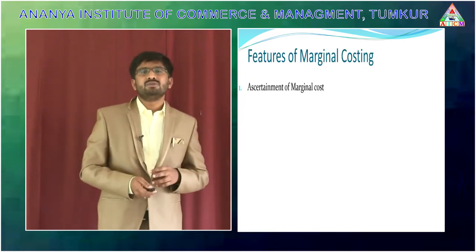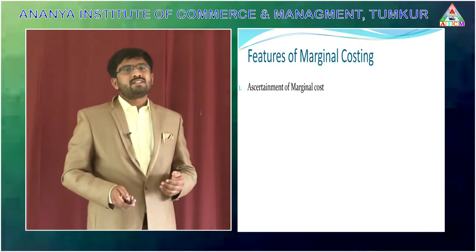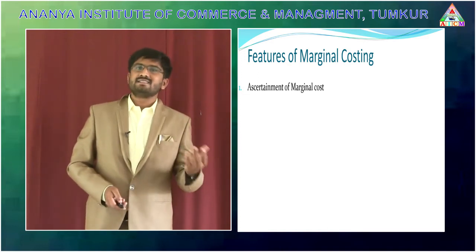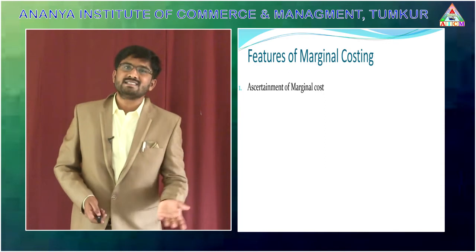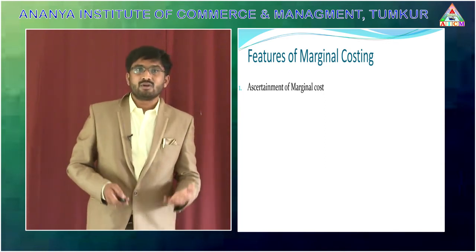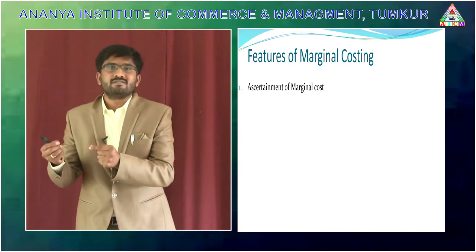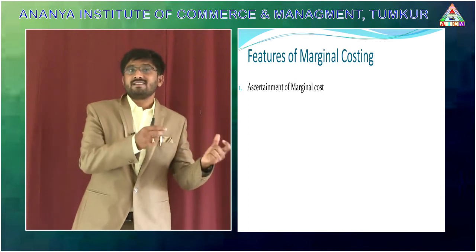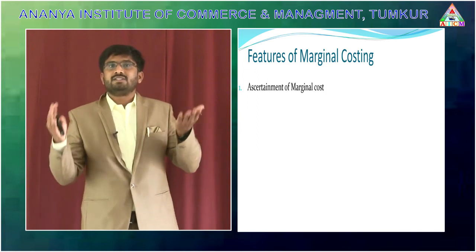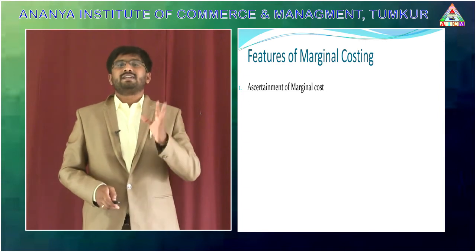Next I am going to explain the features of marginal costing. The first feature of marginal costing is the ascertainment of marginal cost. As I said, the marginal costing technique is to find the marginal cost incurred to produce the product. We need to study the relationship between marginal cost and profitability of the organization. What costs are incurred for the production of a particular product? How is it directly related to the profitability position? For that purpose, we have to ascertain the marginal cost.